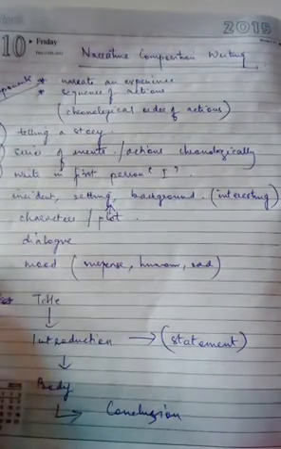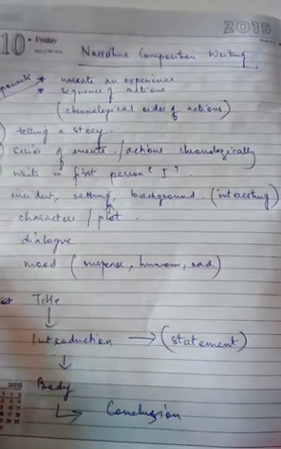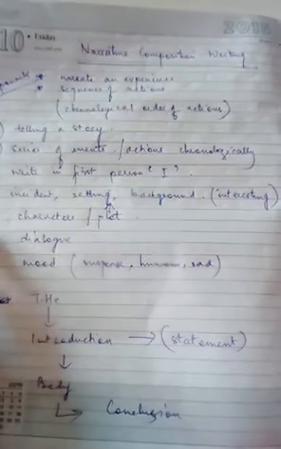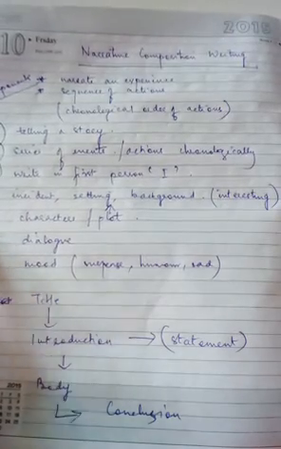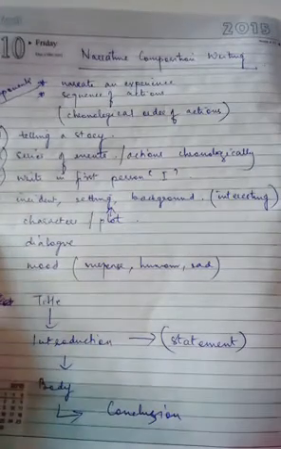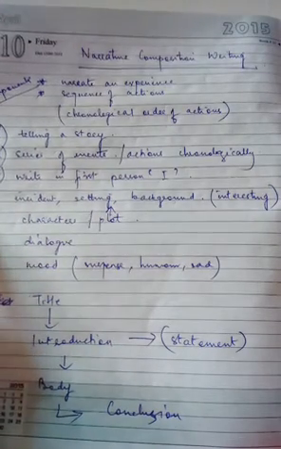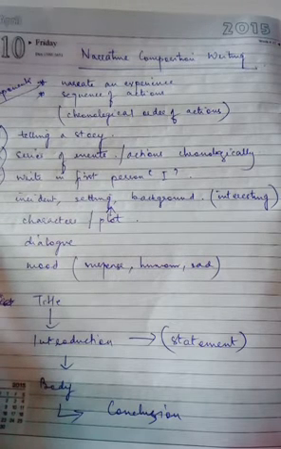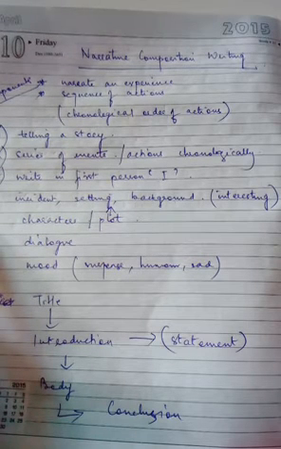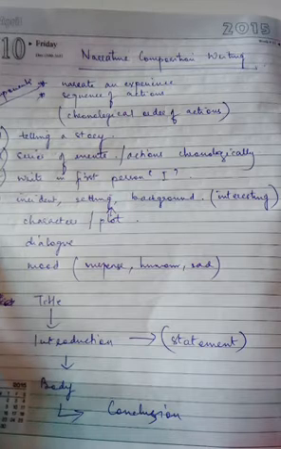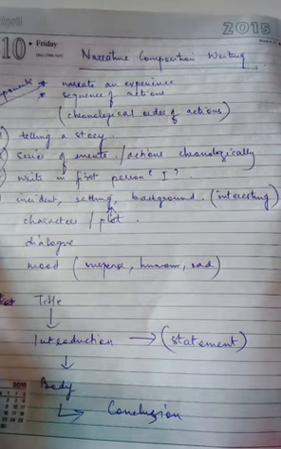Now for narrative composition writing you must always keep this in mind: you have to narrate something, right? You have to narrate an experience. There has to be a sequence of actions. So you might feel that there is similarity between descriptive and narrative, but there is a difference. For descriptive composition you are describing a person, a place, or anything in detail.